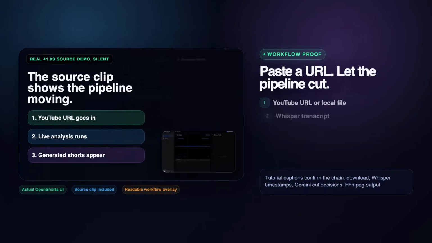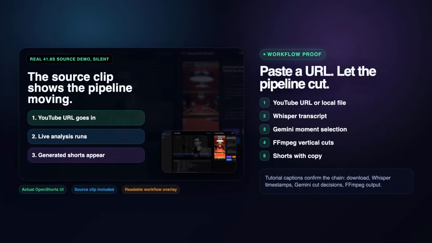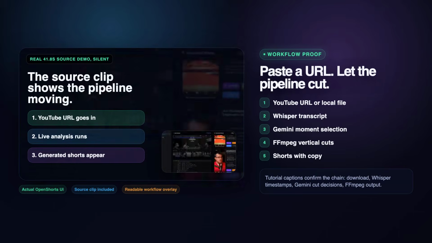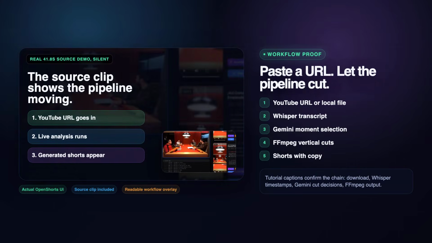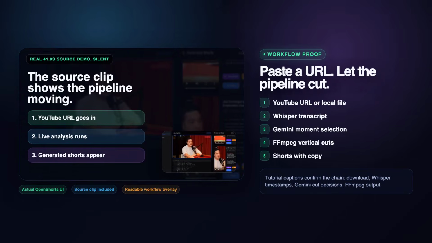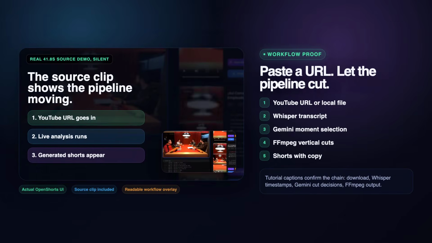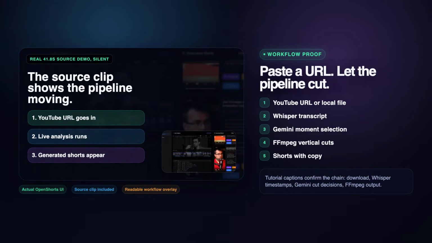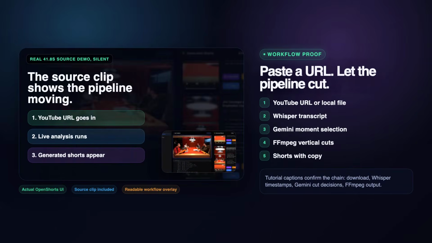The real demo starts with the practical workflow. Paste a YouTube URL or upload a local file. The dashboard starts live analysis. The system logs show transcript fragments, Gemini initialization, and processing steps. In the tutorial, the creator explains the pipeline in plain terms. The app downloads the video, runs Whisper to get transcript and timestamps, sends those moments to Gemini, asks where to cut, then uses FFmpeg and computer vision logic to create vertical clips.